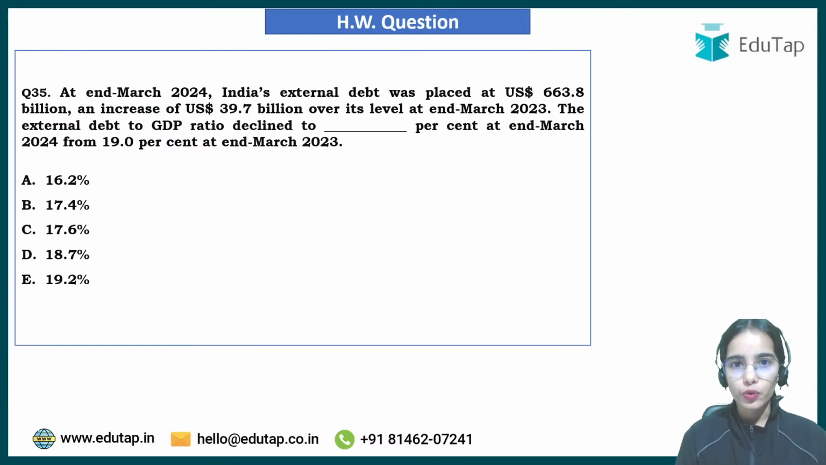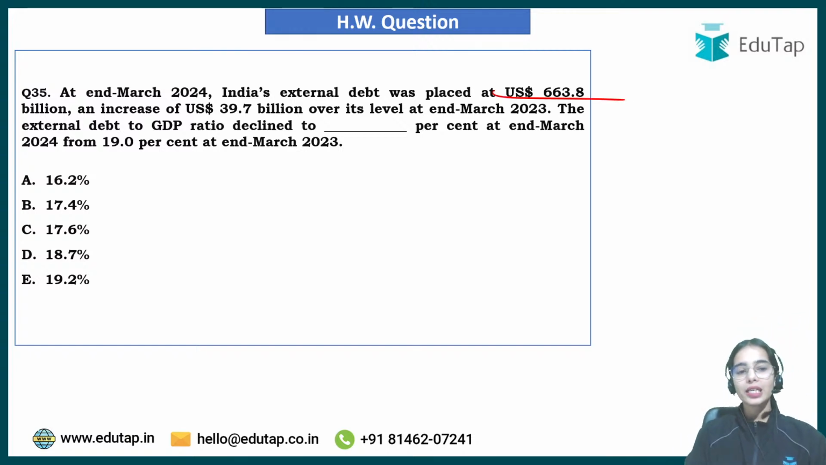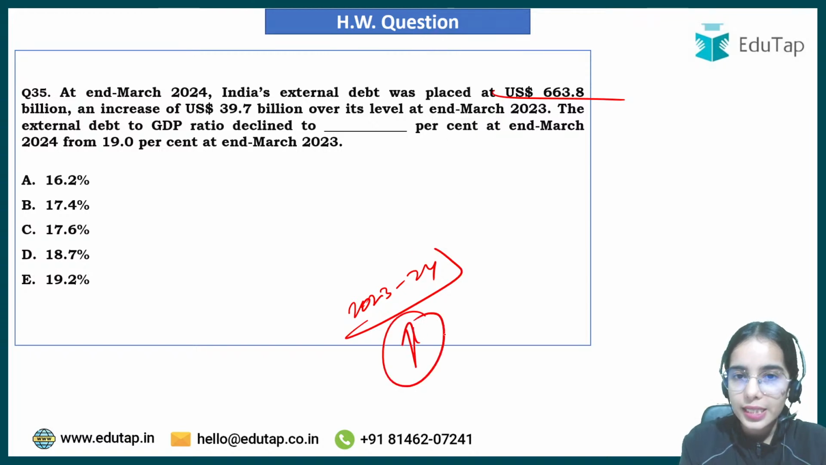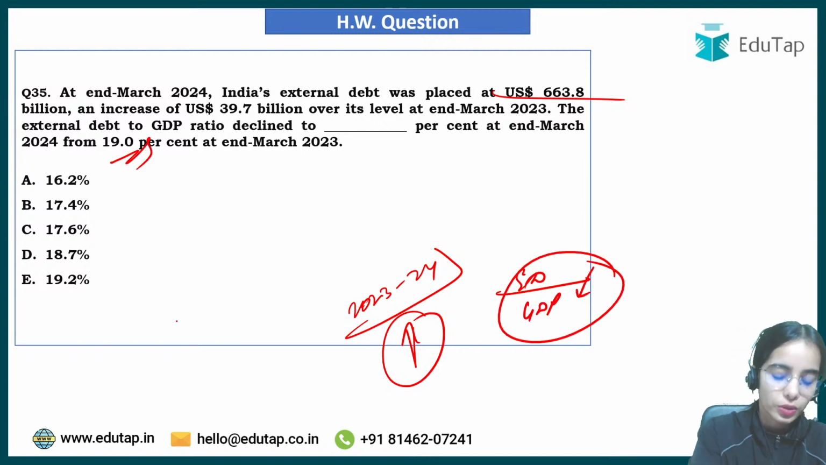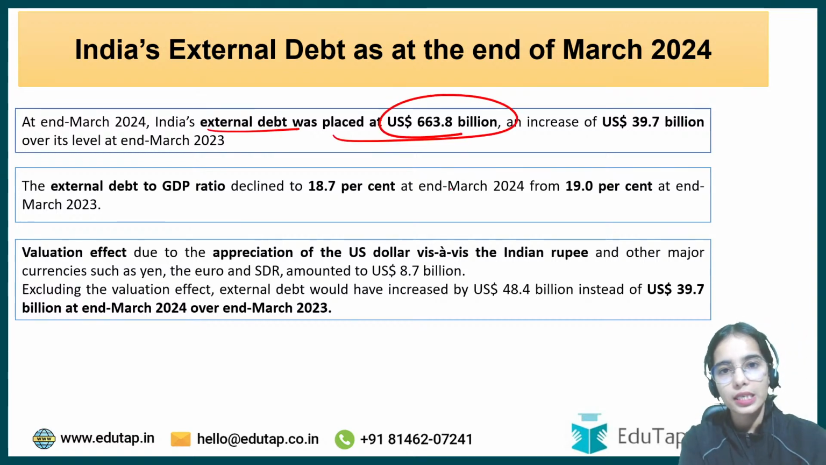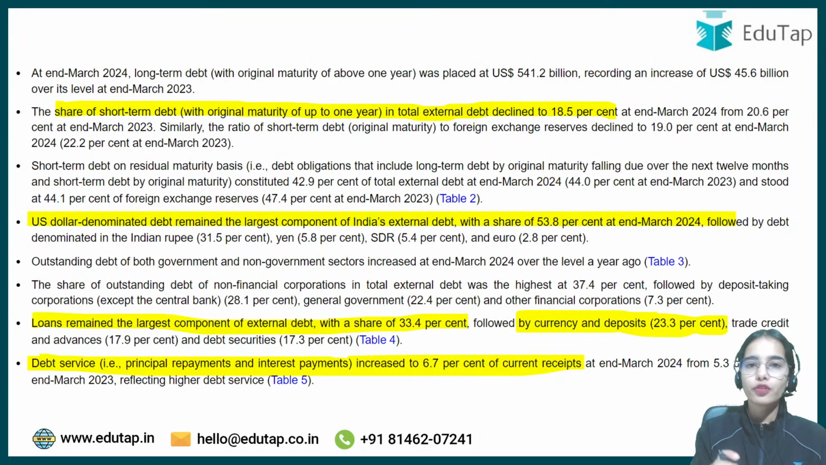At the end of March 2024, India's external debt was placed at $663.8 billion, an increase of $39.7 billion. So in 2023-24, in this financial year, there is an increase in India's external debt, but the external debt to GDP ratio has declined from 19% to 18.7%. This is the data that we have discussed again and again. The share of short-term debt also decreased.